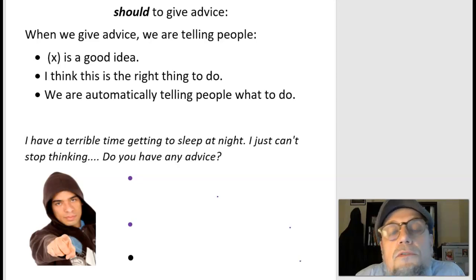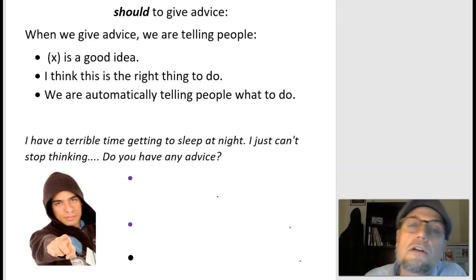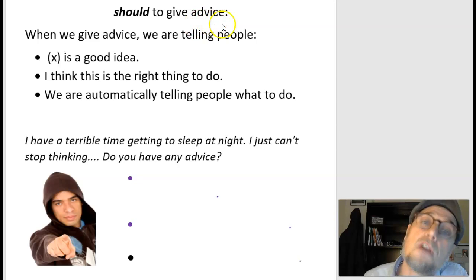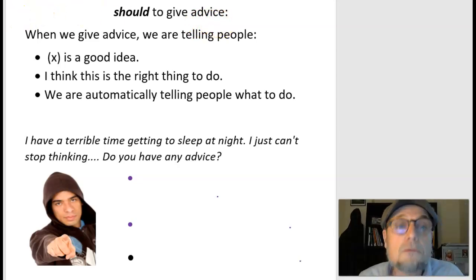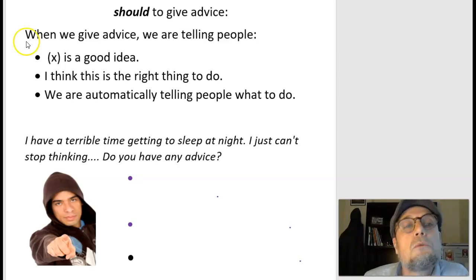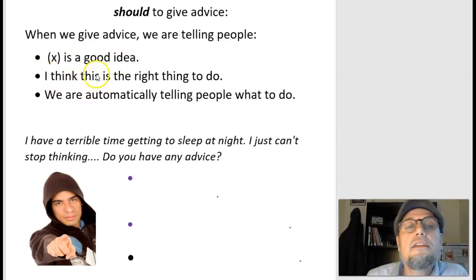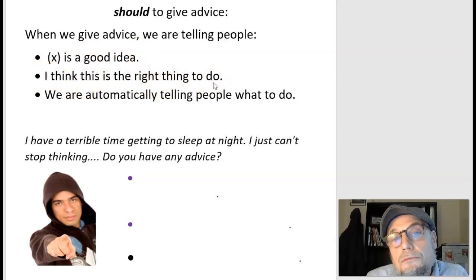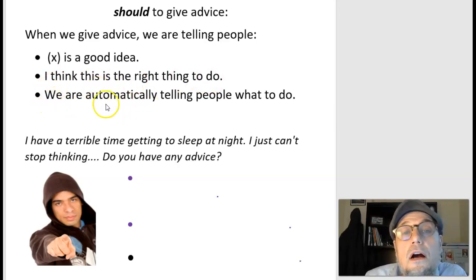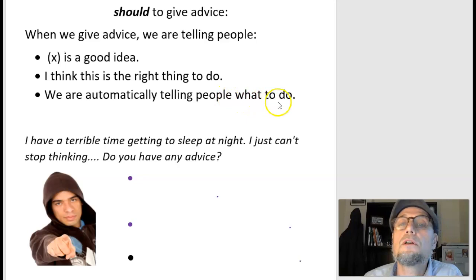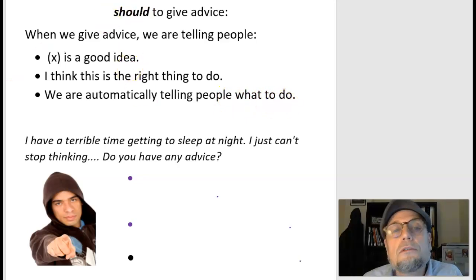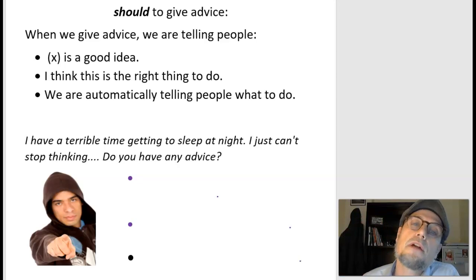Hi there. Before we talk about using could to give suggestions, we should talk about should to give advice. So we know that when we use should, we are giving people advice. When we give advice, we are telling people X is a good idea. We're also saying, I think this is the right thing to do. When we do this, we are automatically telling people what to do. Because when we use should, we're saying, this is correct, this is the right thing to do.